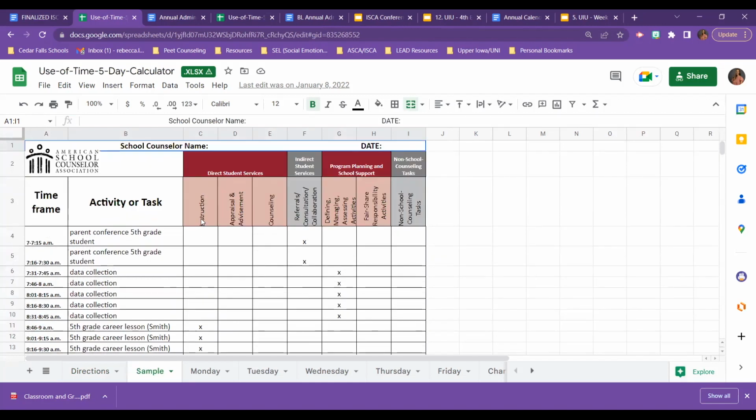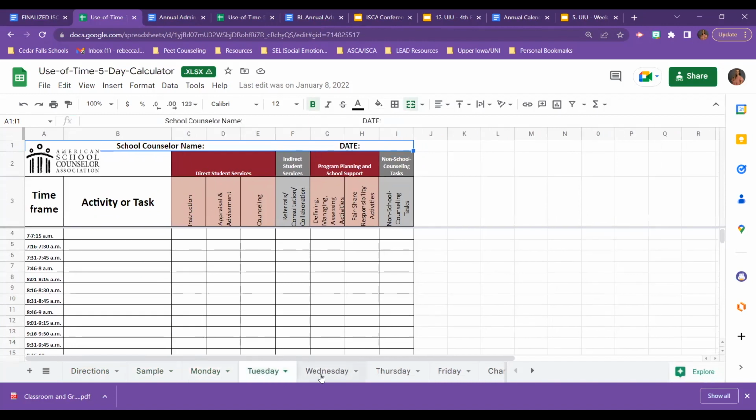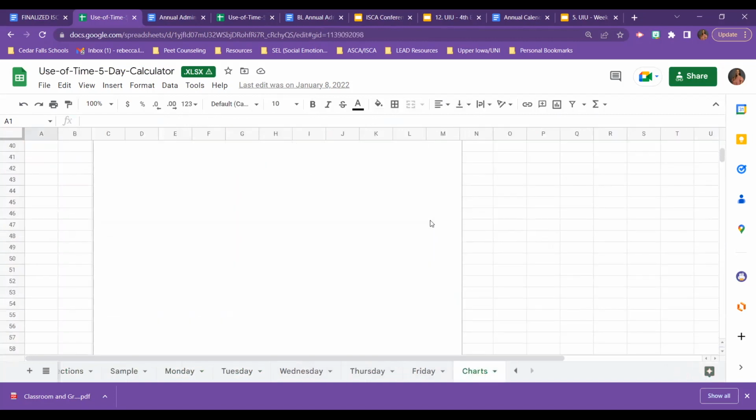Classroom instruction is going to be under instruction, under direct student services, but you have this clear template to be able to do a 5-day week, making sure you put the school counselor's last name and the date of the week that they're doing that, obviously per day. And the great thing about it is that at the end, it's going to create these pie charts for you.